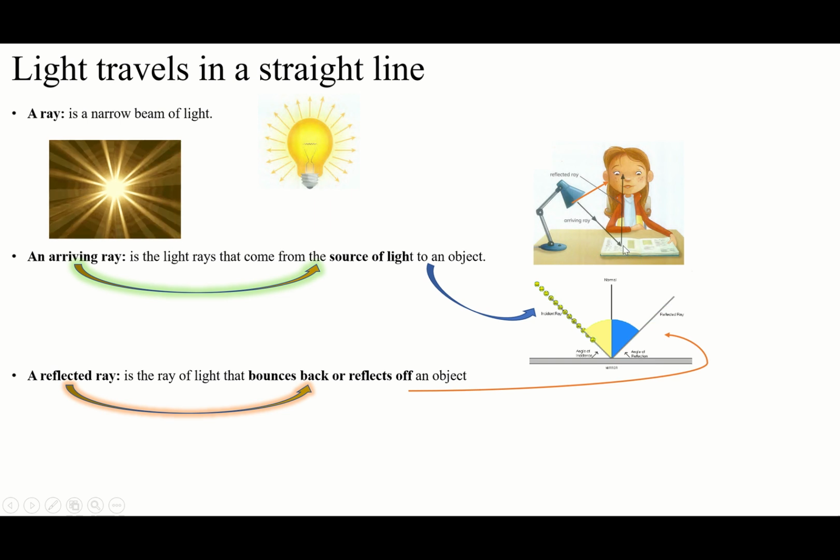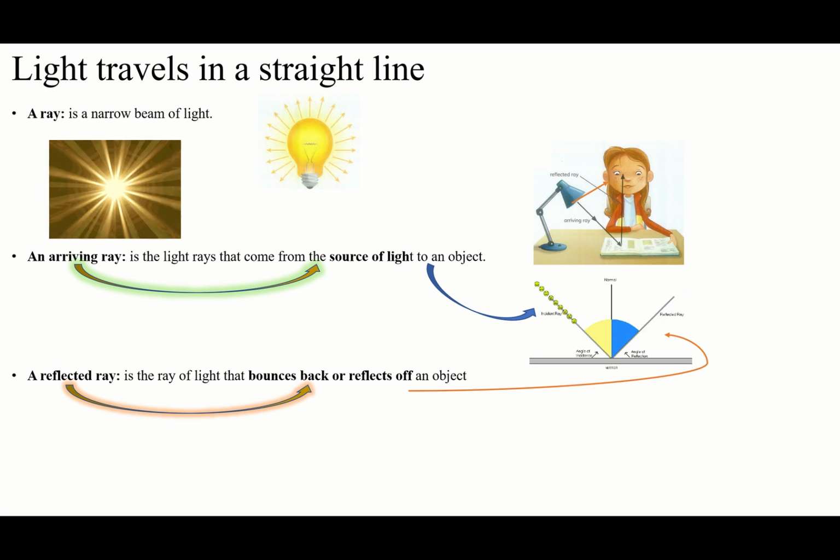After any barrier, if it's a book, table, pencil, door, window, the wall, ground, any other things around you, when the light comes from them, even if it's not the source of the light, we will call this reflected ray because it has reflected from something.